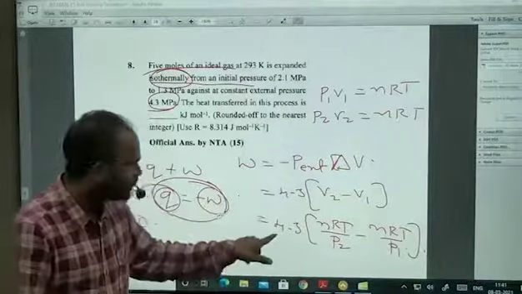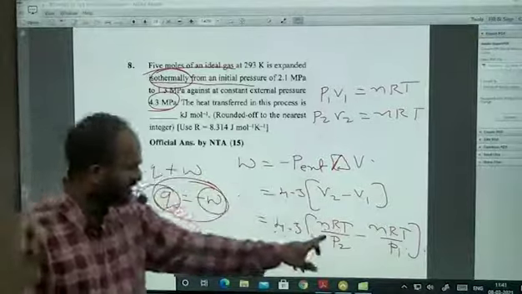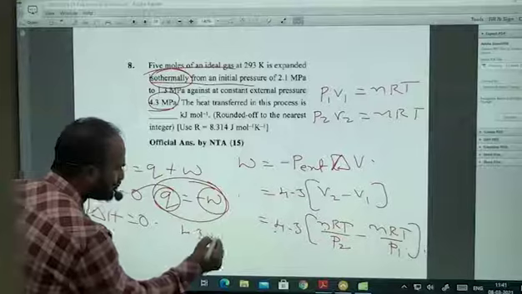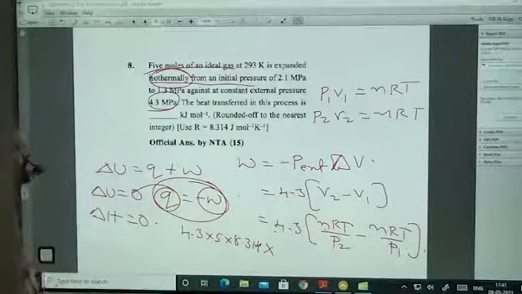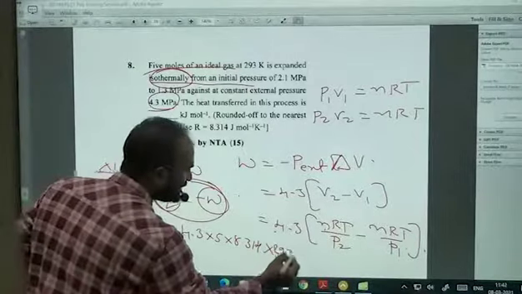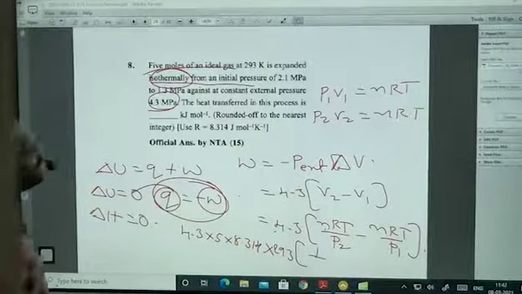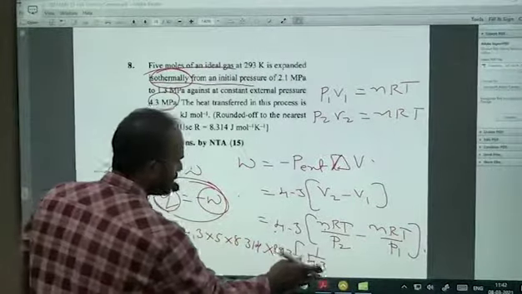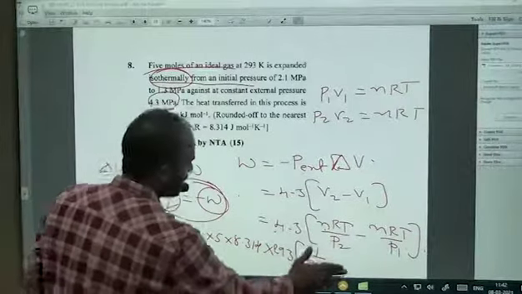So 4.3, the n value is 5, the R value they have given as 8.314, directly substitute. 4.3 into 5 into 8.314 into the temperature 293, divided by 1 minus the P2 value. Sorry, what is the P2 value? Please tell me. 1.3. Yeah, okay, right.